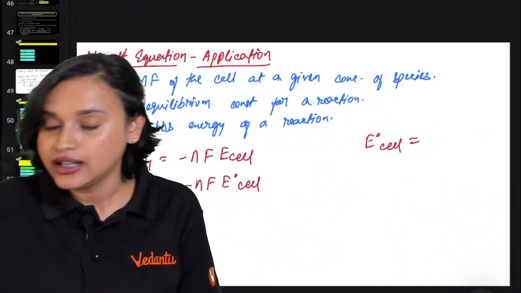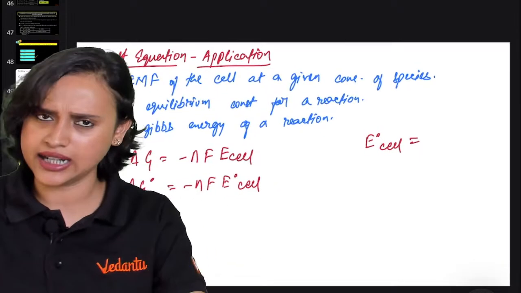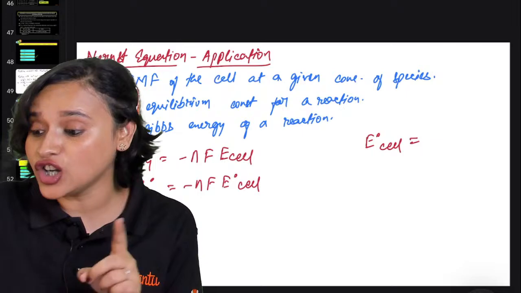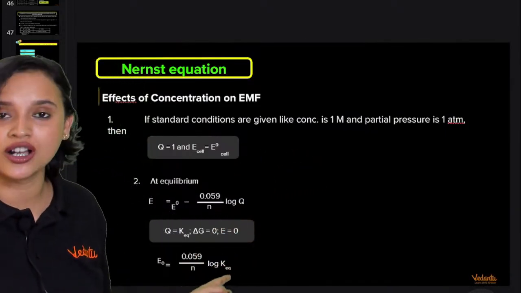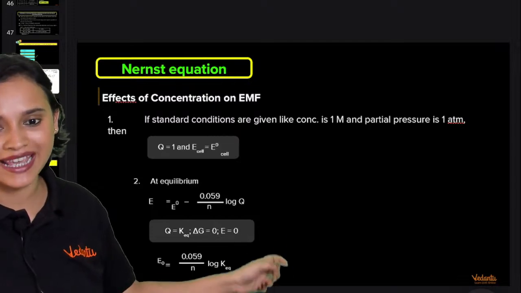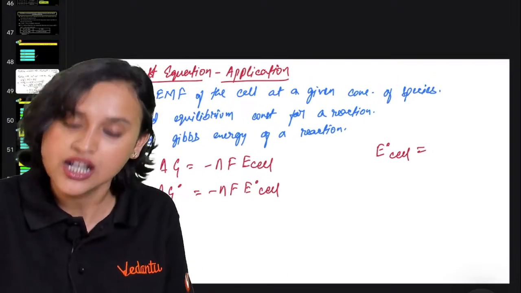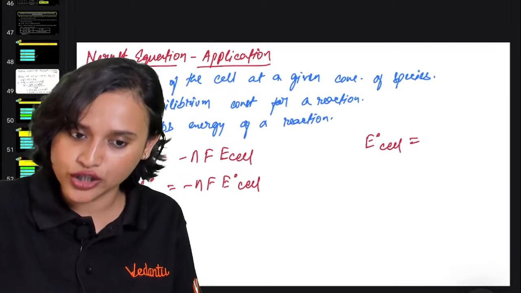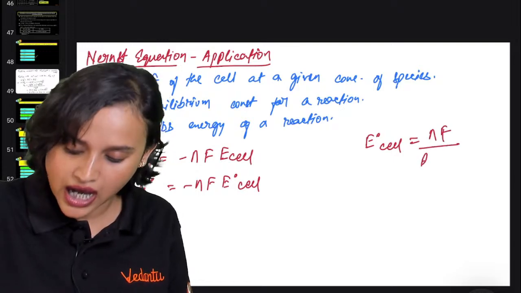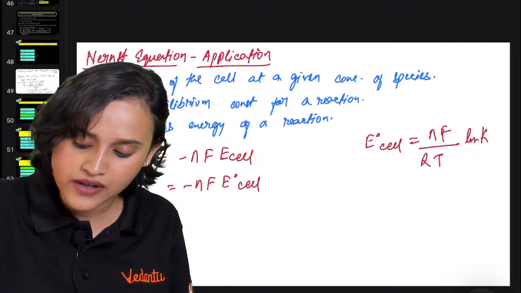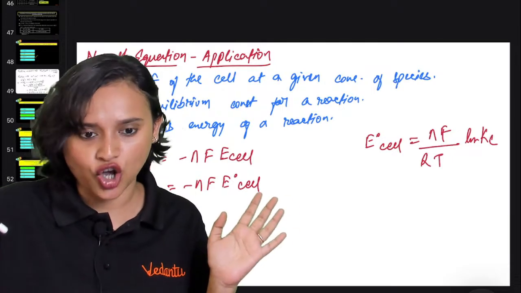E naught cell at equilibrium can be written as, but that's the correct answer, because I am taking natural log. See, the difference is here it is log base 10. Here I am taking natural log. That's the only difference. So here E naught cell is going to be equal to N multiplied with F divided by RT ln of Kc. This is your natural log Kc.